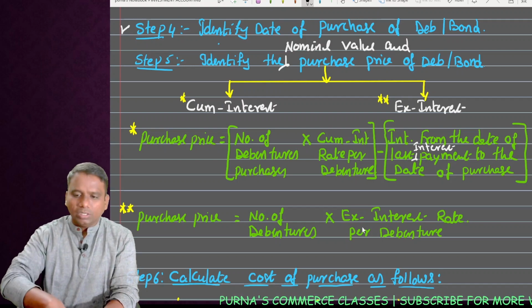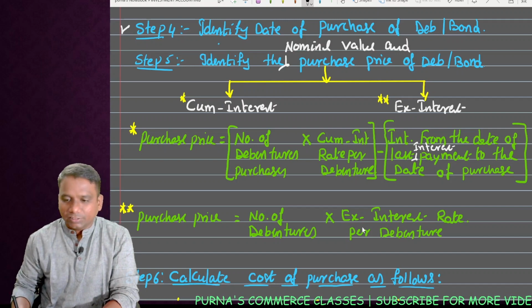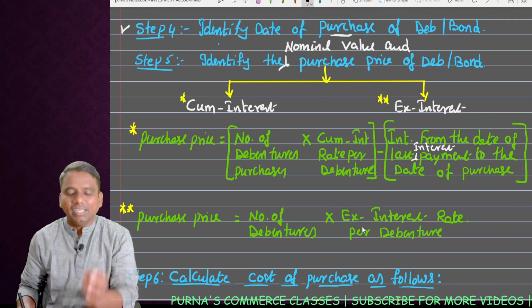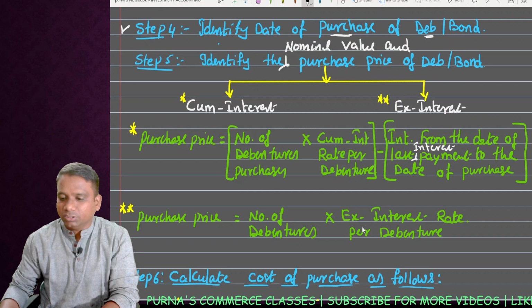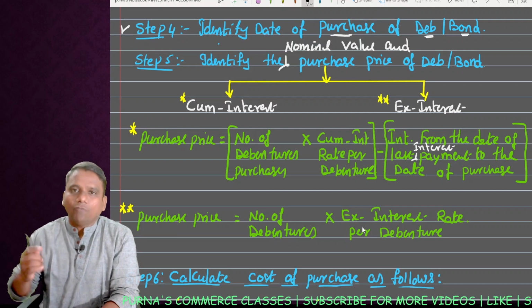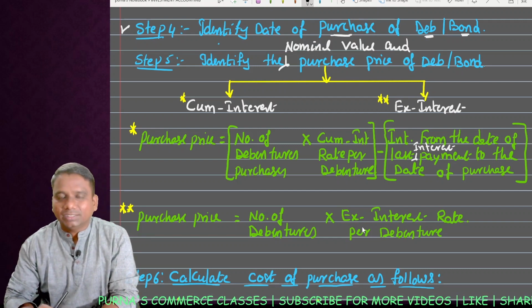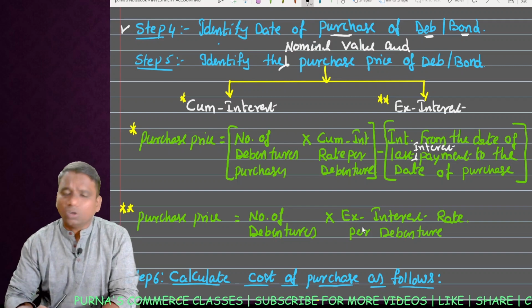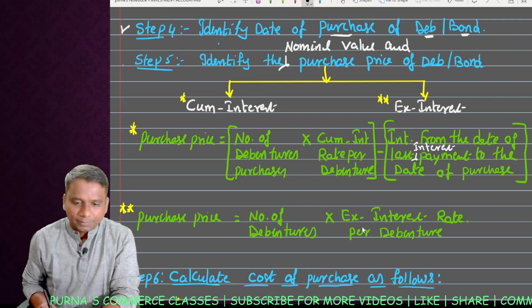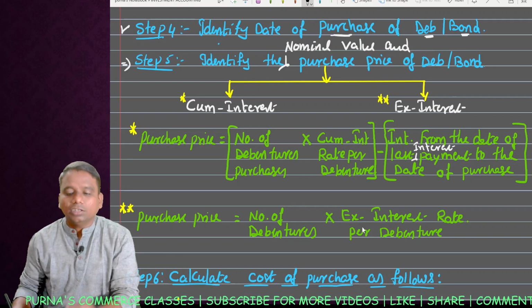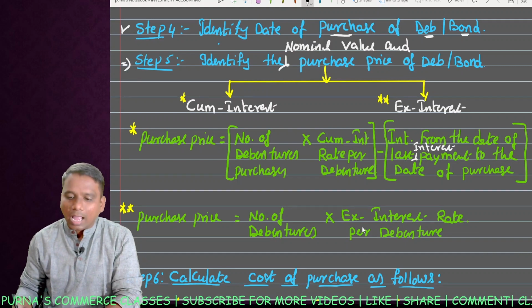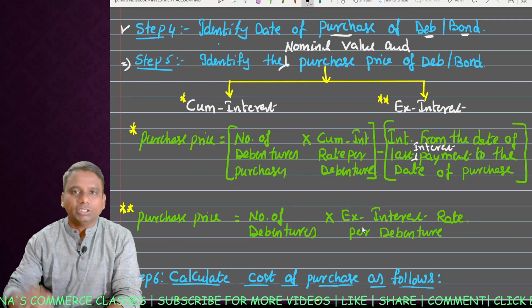Okay, so now let us take the purchase transaction first. For purchase, identify the date of purchase of the debenture or bond. After identifying the date of purchase, the next step is to identify the nominal value and purchase price of the debenture or bond.